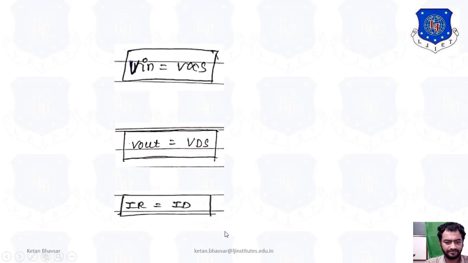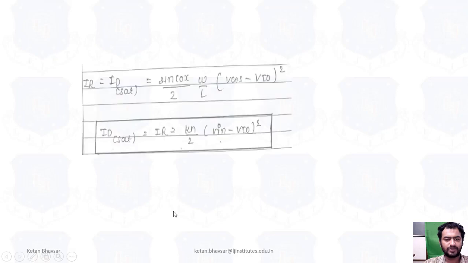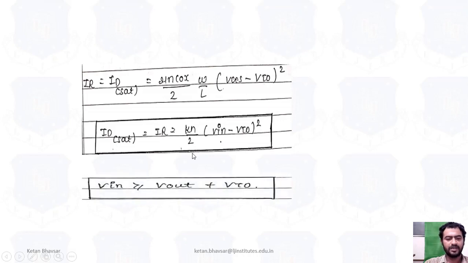Here you can see IR is equal to ID, which is equal to, in saturation, mu n Cox by 2 W by L (VGS minus VTO) whole square. Now here, instead of VGS we put Vin, and VTO stays as VTO. Mu n Cox W by L, we call Kn. So ID saturation is equal to IR is equal to Kn by 2 (Vin minus VTO) whole square.